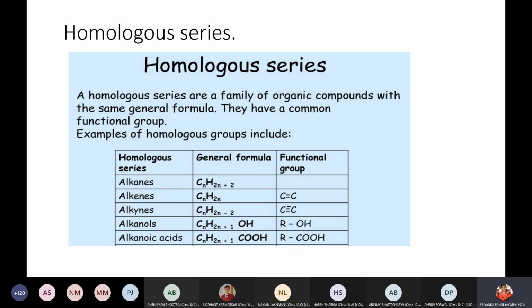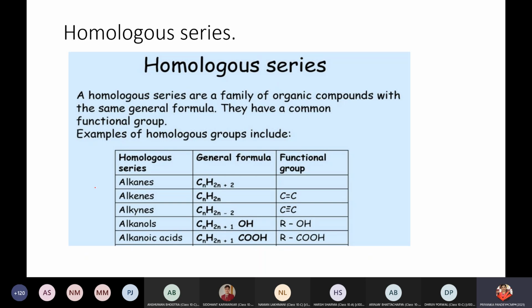Next, homologous series. That day when I told you about the portion, children, the very first part was the introduction of organic chemistry: unique nature of carbon, the structure, tetravalency, catenation, formation of carbon to carbon single bond, double bond, triple bond, straight chain and branch chain. Today we are going to do branching as well as how to name the substances. And the next part is isomerism. These 2 topics we are going to do today in the class.